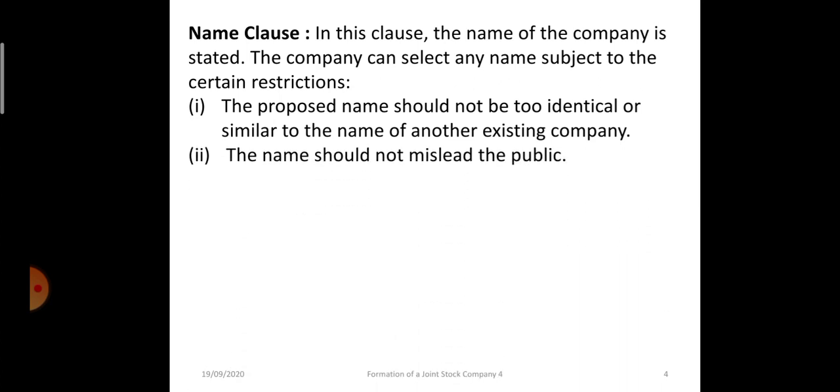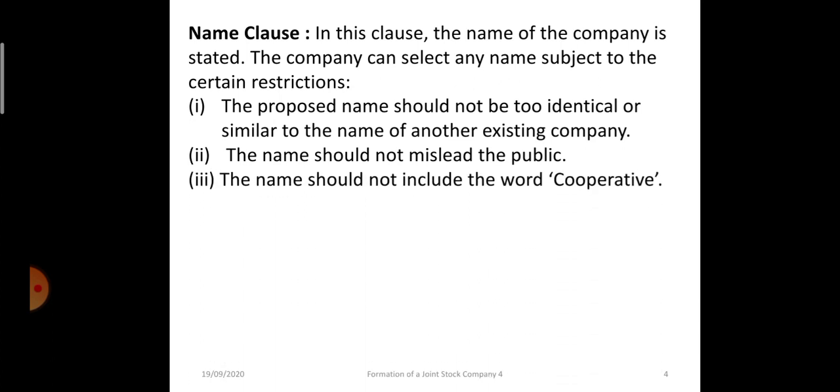The name should not mislead the public. Like Asian Paints is there. If I also start a company with Asian Colors, then it will be misleading the people. So such things should not be done.